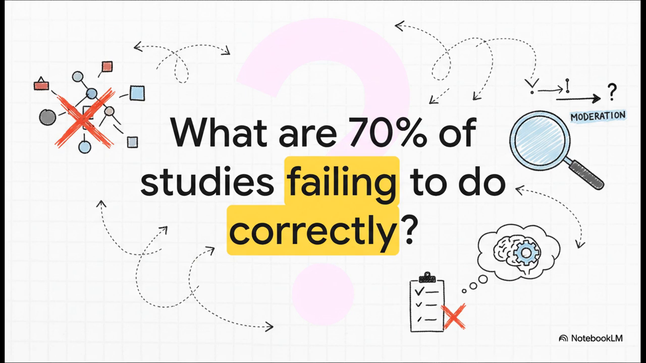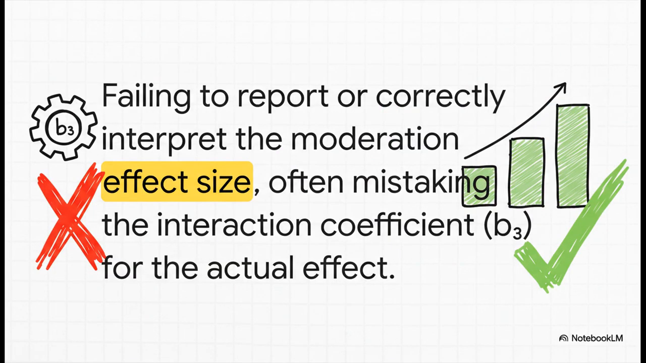So that, of course, leads us to the critical question. What is this fundamental step that nearly 3/4 of recent studies are getting wrong? And the answer is a failure to correctly report and interpret the moderation effect size. What happens is that many studies just report the interaction coefficient, the regression term we often call B3, and treat that as the effect. But that coefficient alone doesn't tell you anything about the practical significance or the magnitude of the moderation effect.